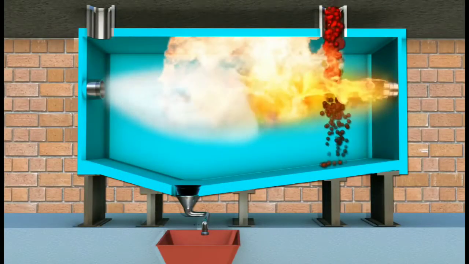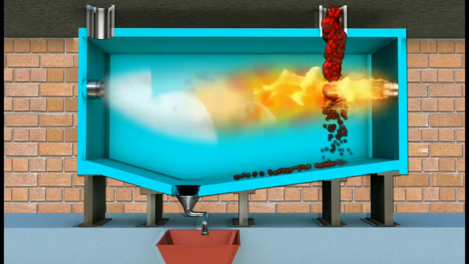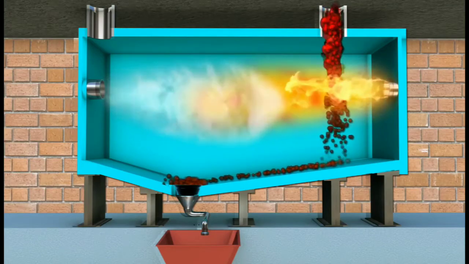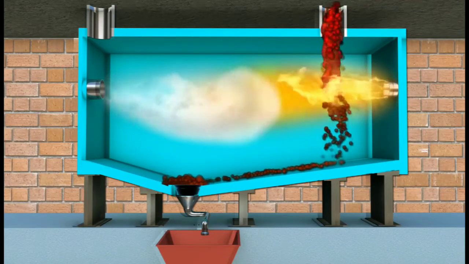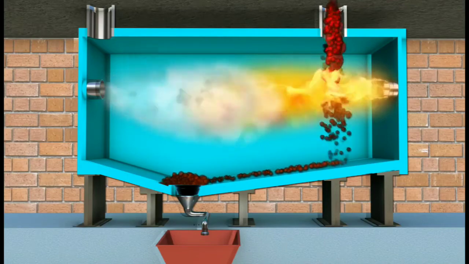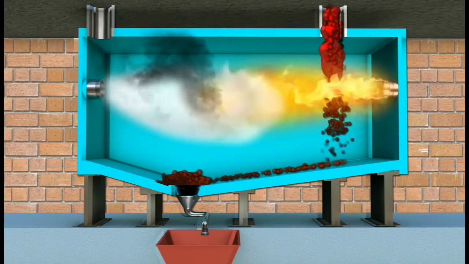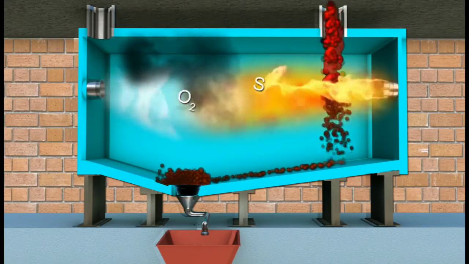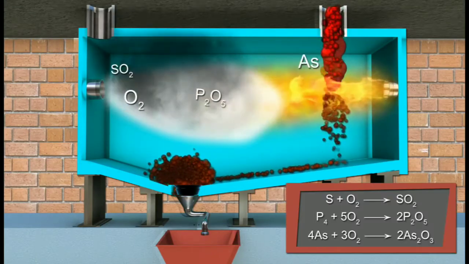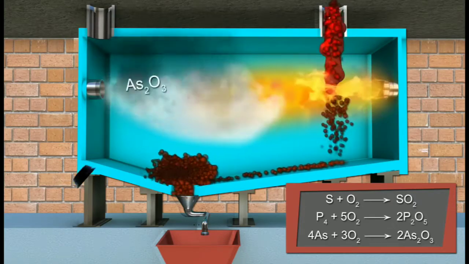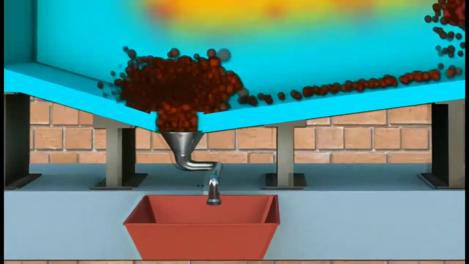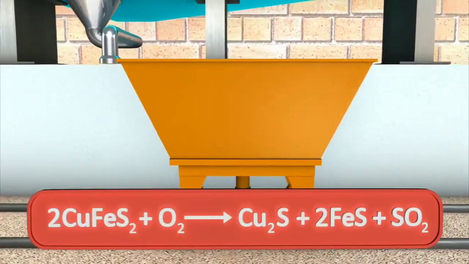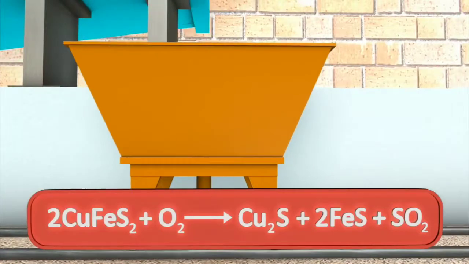Now the concentrated ore is strongly heated in the reverberatory furnace by passing excess of air. Now what happens during roasting? Moisture and volatile impurities are removed, and also sulfur, arsenic, phosphorus and antimony that are present as impurities are removed as volatile oxides. Further, copper pyrite is partly converted into sulfide of copper and iron.